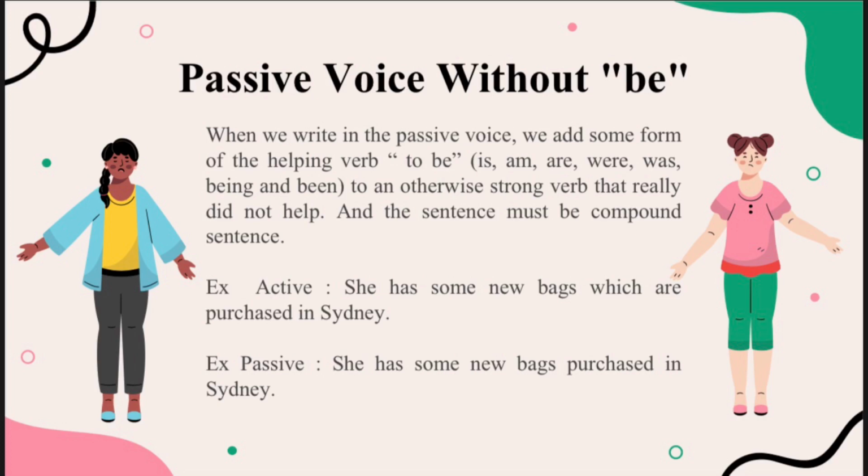Passive voice without be. When we write in the passive voice, we add some form of the helping verb to be: is, am, are, were, was, being, and been, to an otherwise strong verb that really did not need help. For the example of active voice is she has some new bags purchased in Sydney. For the example of passive voice is she has some new bags purchased in Sydney.